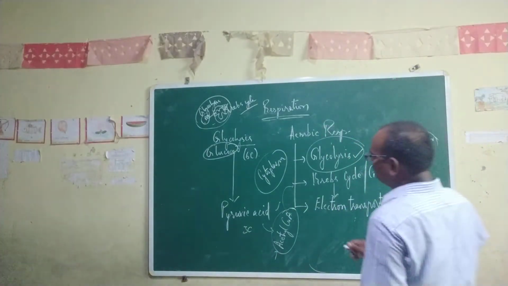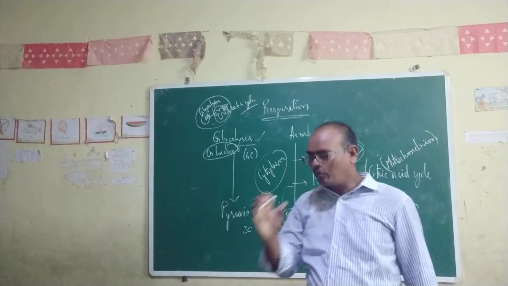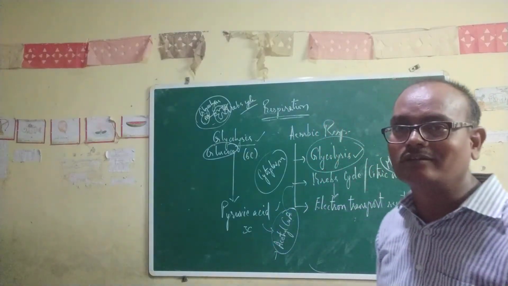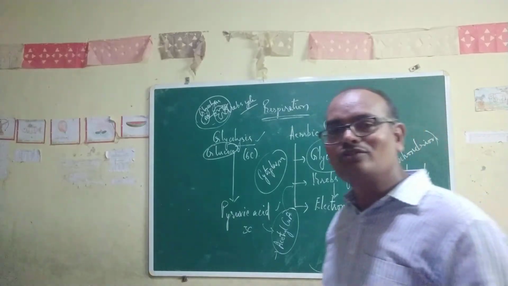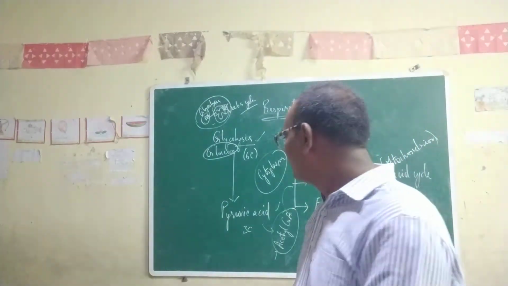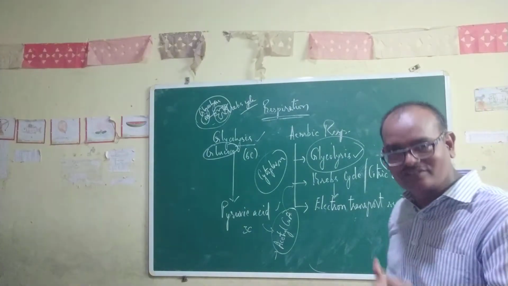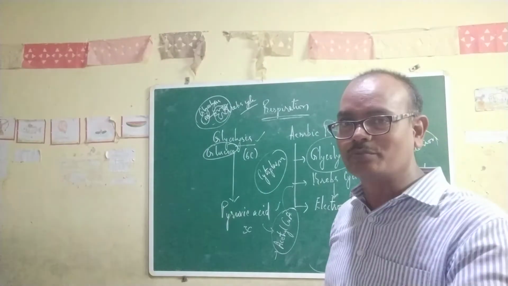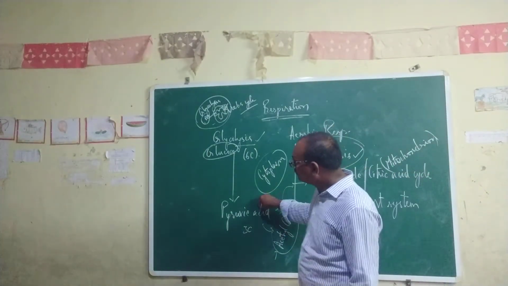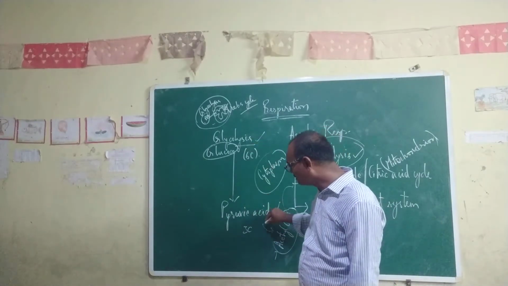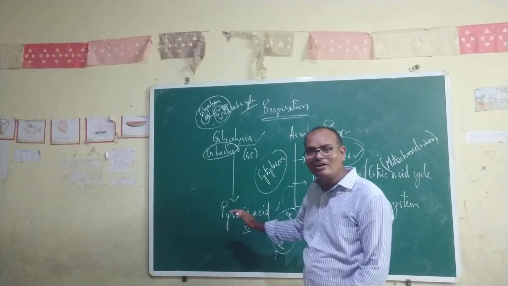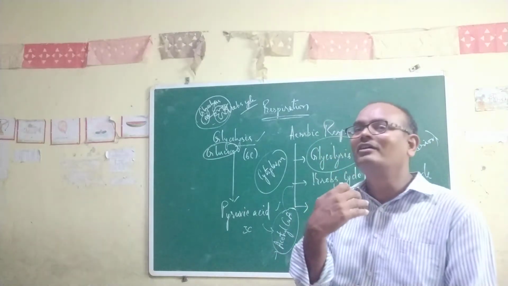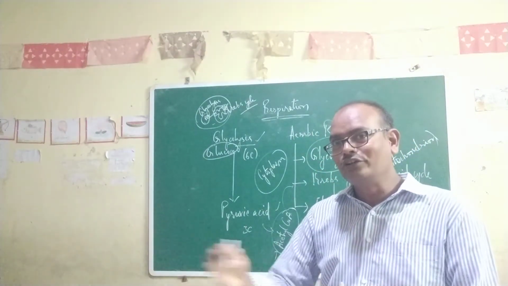So glycolysis is the important step in the formation of energy. That is the initial phase of aerobic respiration. And is there any relevance of glycolysis to anaerobic respiration? Yes, glycolysis is the important step, which is a common step for both aerobic and anaerobic respiration. The pyruvic acid, which is formed as an end product of glycolysis, if oxygen is available, will enter into mitochondria, and the Krebs cycle will continue, right?